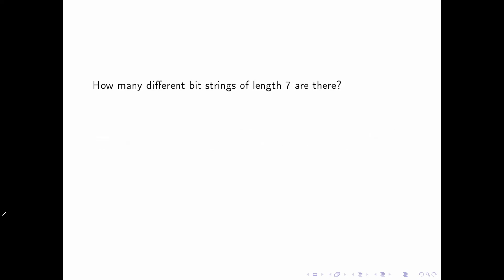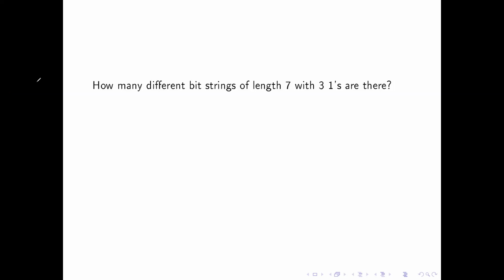But what if we take the same problem and we just add a slight variance? What if I add this restriction that there are 3 ones in there? Now, just a quick thought process on this. Question before you answer it, and I want you to think about this. Should this number be bigger, less than, or possibly equal to the 128 we just got in the previous answer, this 2 to the 7th power? Think about that, as well as attempt to solve it and then come back.